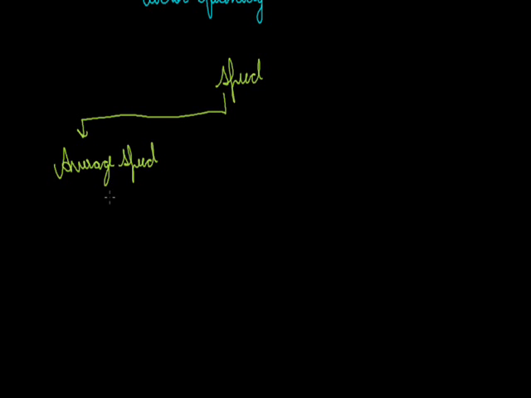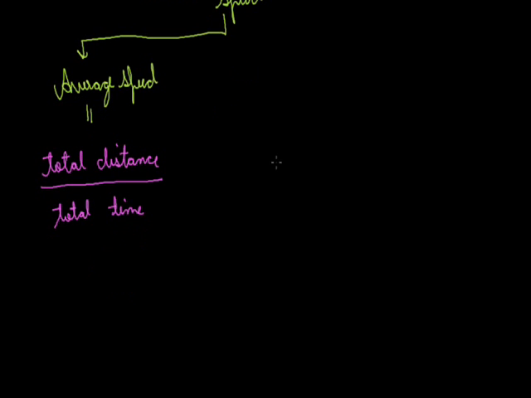So average speed is the total distance that the car covers divided by the total time taken by the car to reach its destination. So that is our average speed. Now in this case we have considered that the speed is changing continuously as the car is moving on a busy road. But if the speed is constant, means there is no change in the speed, then it is termed as uniform speed.